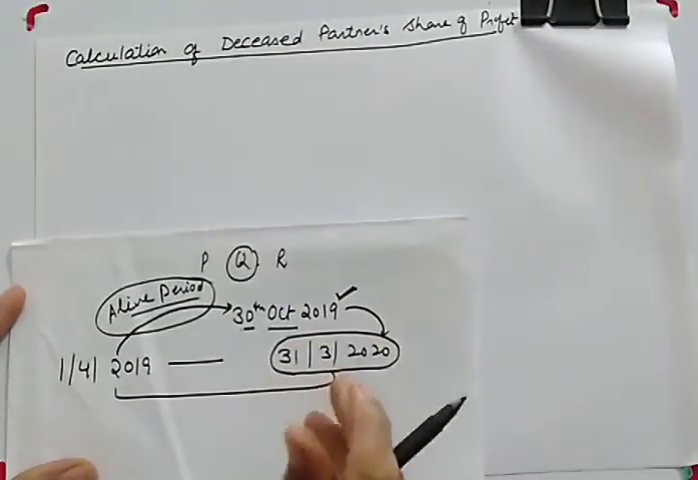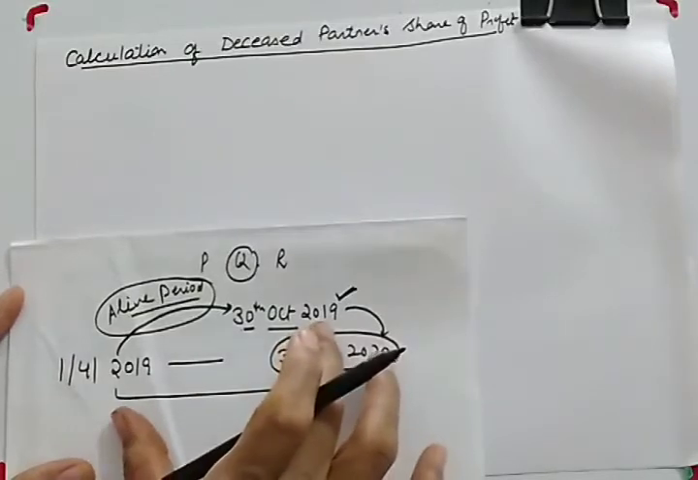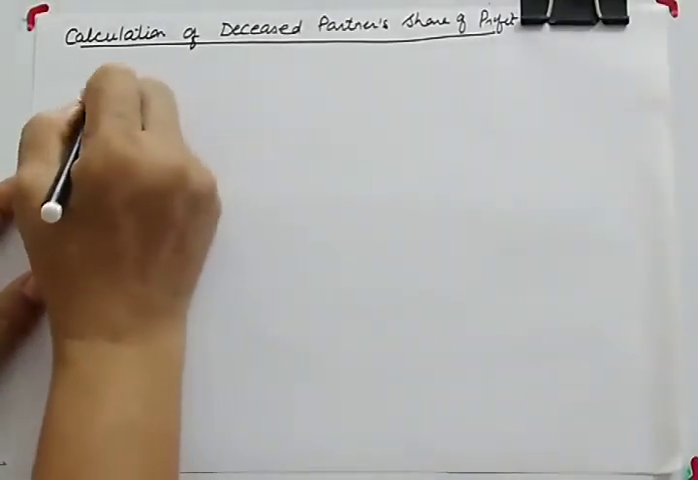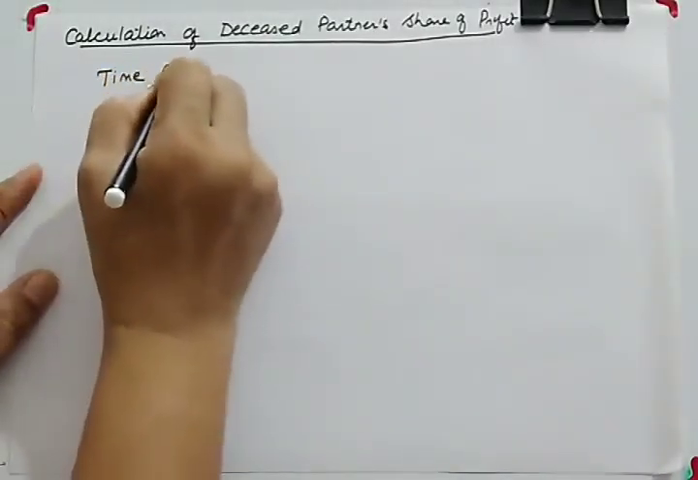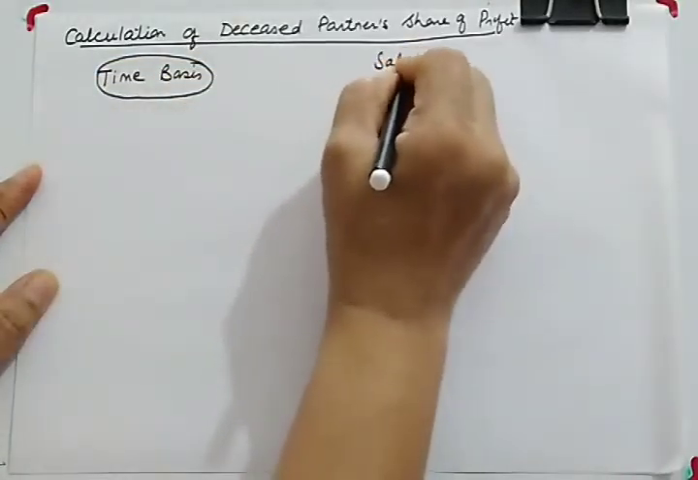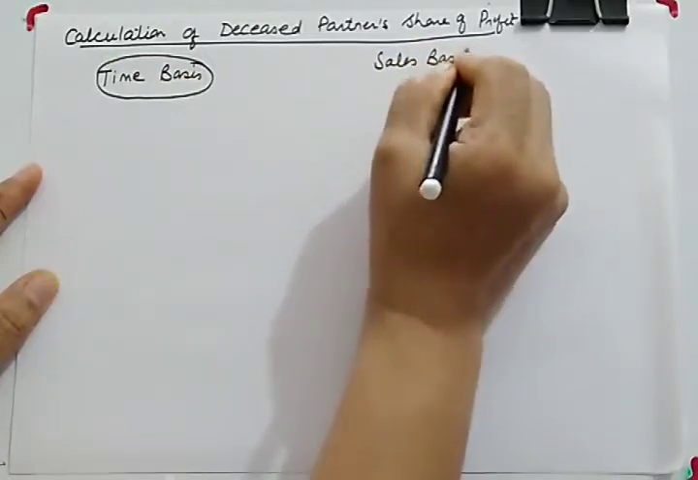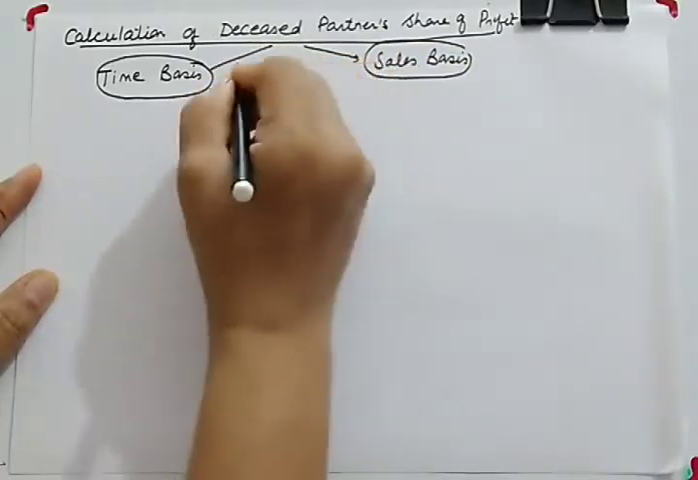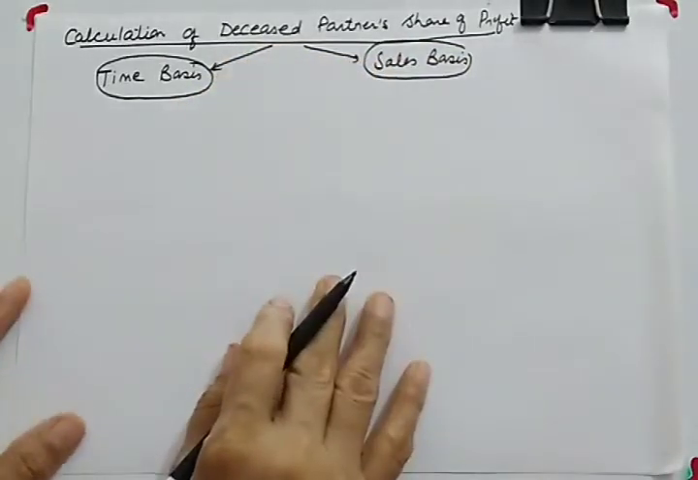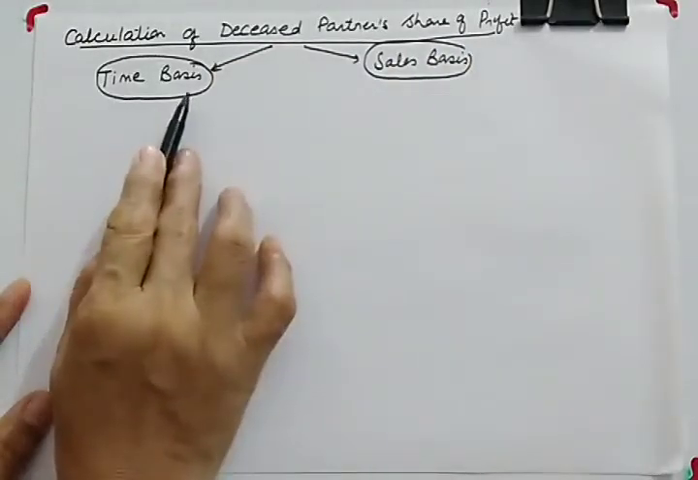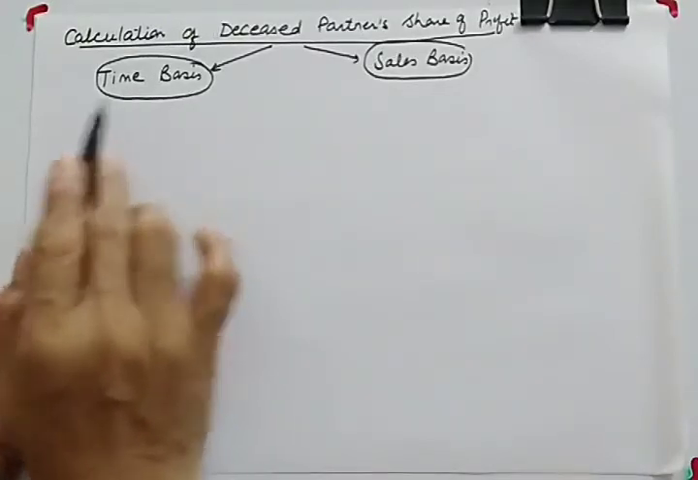So there are some bases on which we estimate our profit. Those bases are, first, time basis, and the second is sales basis. So these are the two bases through which we'll be estimating the profit of the deceased partner. In today's lecture we'll be doing the time basis of calculating deceased partner's share. So how to calculate deceased partner's share through time basis?